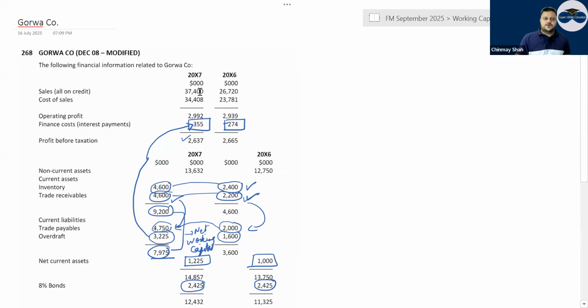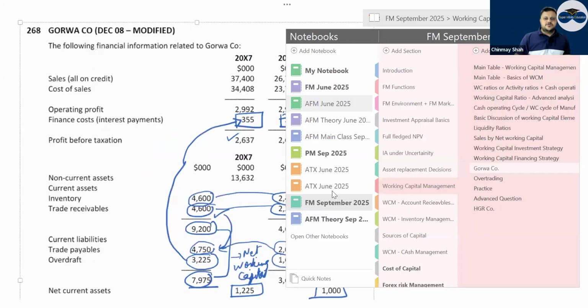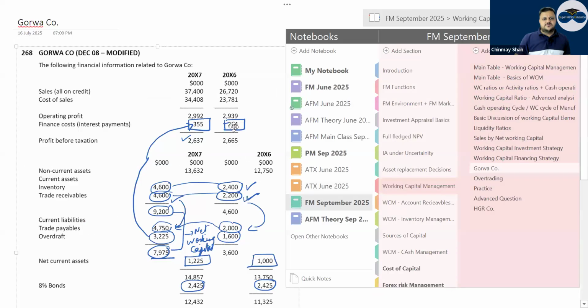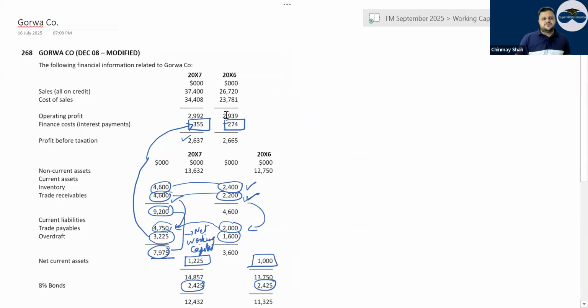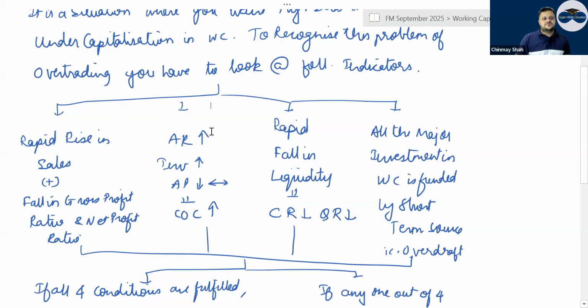37,400 is the sales for 2007. For 2006 it is 26,720. From 26,720 it goes to 37,400, which means almost a 30-40% rise. But the GP ratio has gone down considerably. You find out the GP ratio, that is 2939 divided by the sales, and 2992 divided by 37,400. How much is the percentage? There is a fall in GP ratio, and you will see a fall in both GP and net profit ratio.